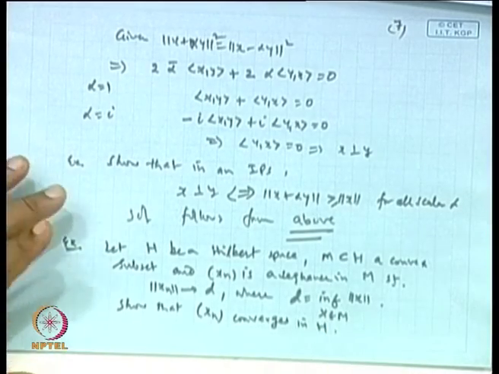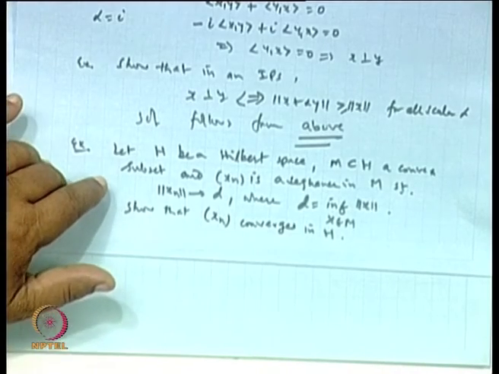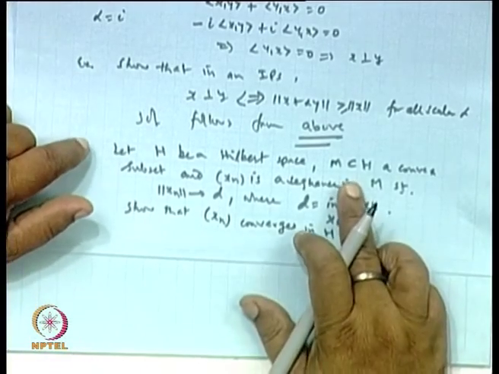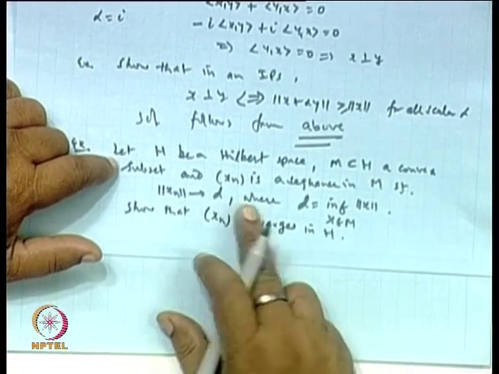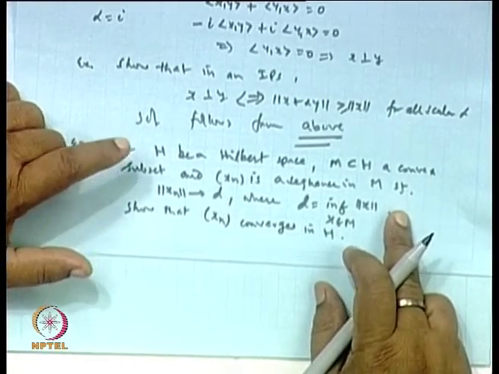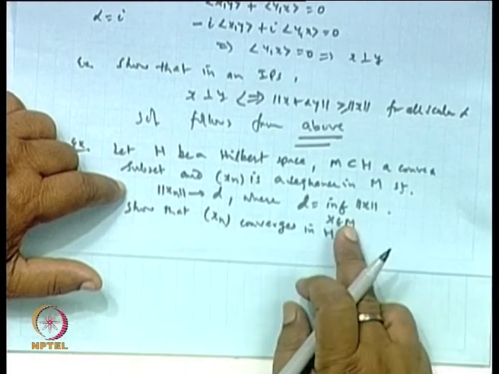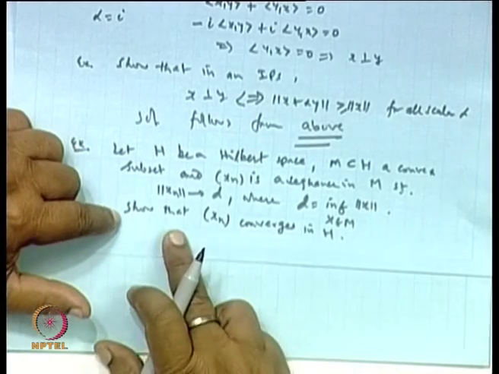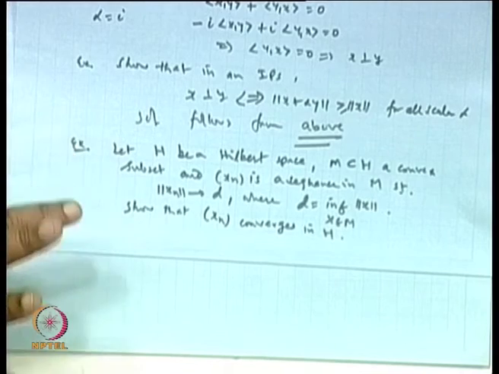Okay. Now, let me restate: H is a Hilbert space, which is a complete inner product space. M is a subset of H, a convex subset, and x n is a sequence in M such that norm of x n goes to D, where D is the infimum of norm x. Then x n converges in H. So, how to prove this?